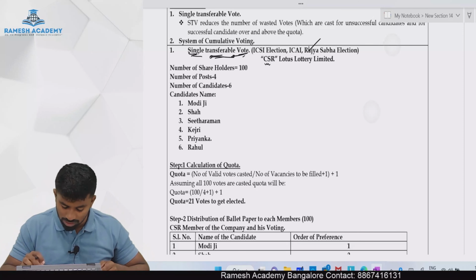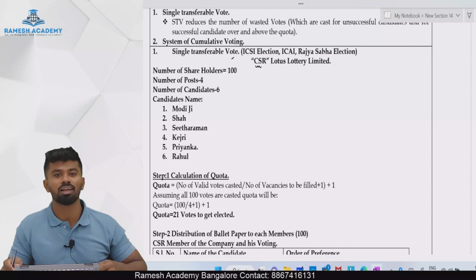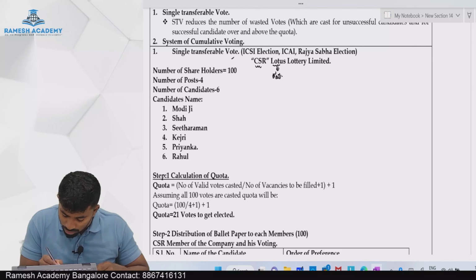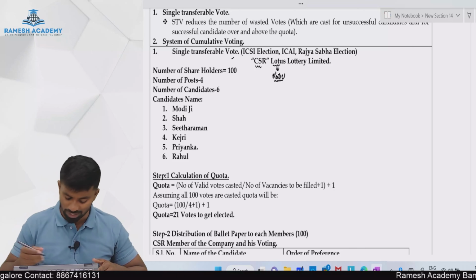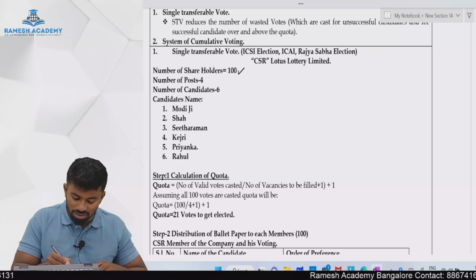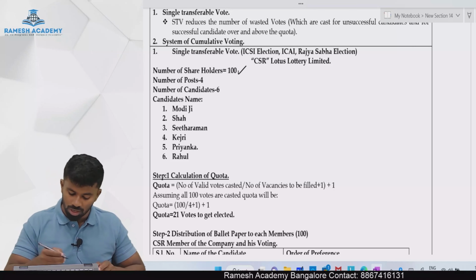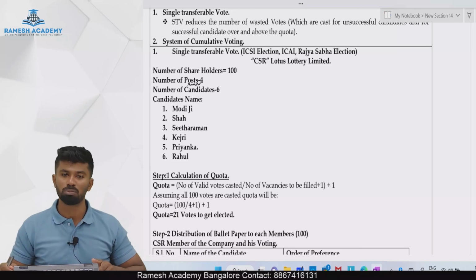So let us take an example. What is the example? CSR Lotus Lottery Limited. Lotus in Kannada is Kamala. So in Lotus Lottery Limited, how many members are there? There are 100 members, 100 shareholders. And the number of vacancies is 4 vacancies to be filled on the board.